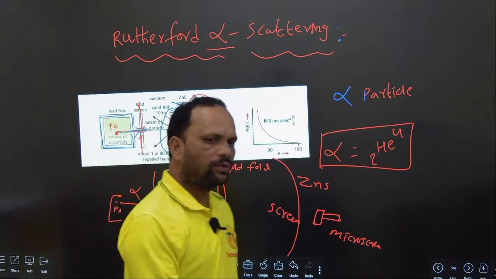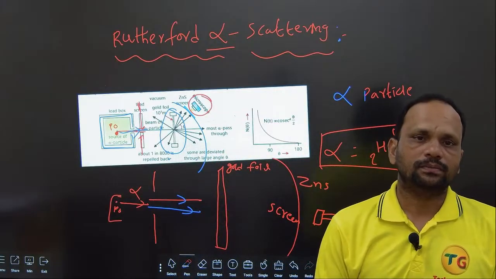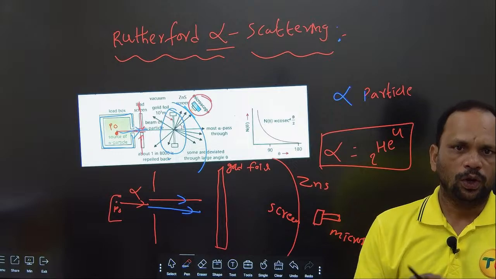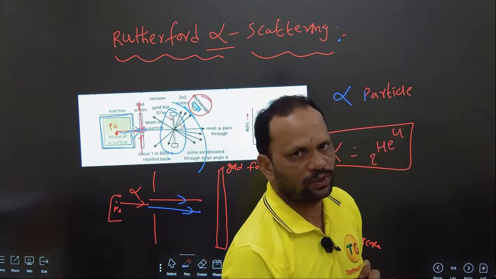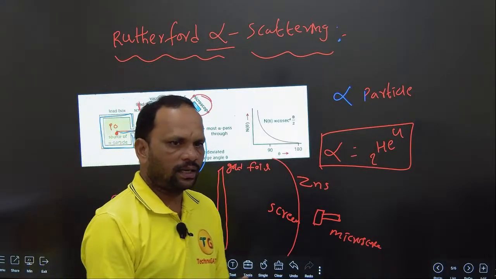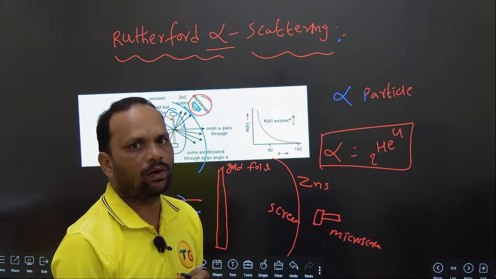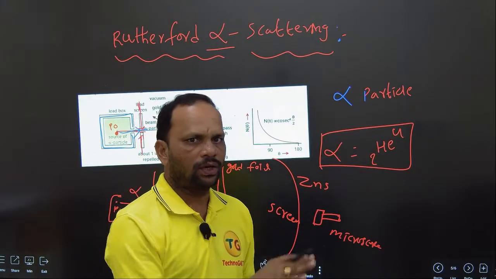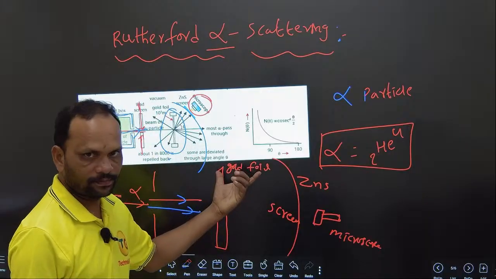So why do we have to do this experiment? To prove that the total mass and positively charged particles are concentrated in the nucleus, right? The remaining part of the atom should be empty, and all the electrons are revolving around the nucleus. To prove this, we have to do this experiment, right?